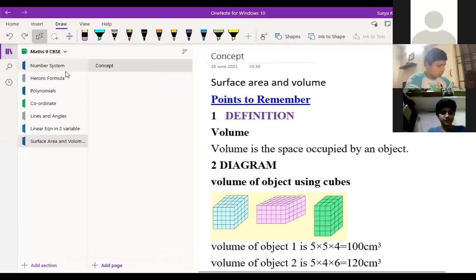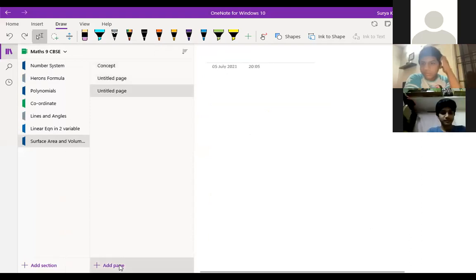Children, all of you, be on the camera. I should tell you people every time. You can't turn it on by yourself? Every time I should remind you. Children. Okay, see, I'm just opening one new add page. See how many pages get added.